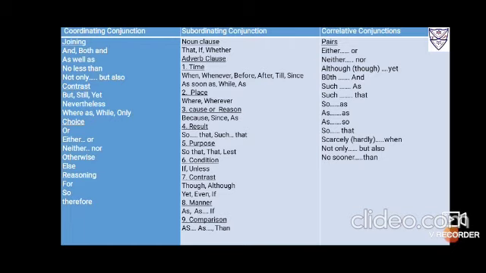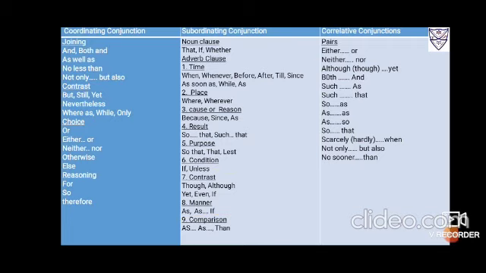Fine. Now subordinating conjunction is categorized like noun clause. It's usually a ten-fold categorization. It is noun clause: that, whether. Adverb clause, it usually shows time, that is when, whenever, before, after, till, since, as soon as, while, as. Then it is place: where, wherever. Then it is reason: because, since, as, cause and reason. Result: so that, such that. Purpose: so that, that. Condition: if and unless. Contrast: though, although, yet, even if. Manner: as, as if. Comparison: as, than.